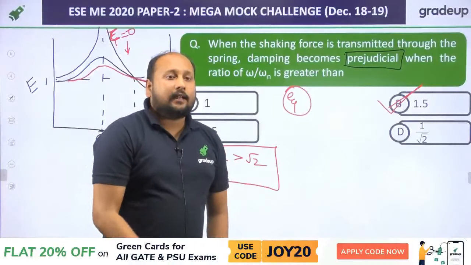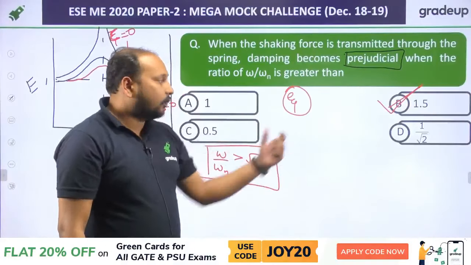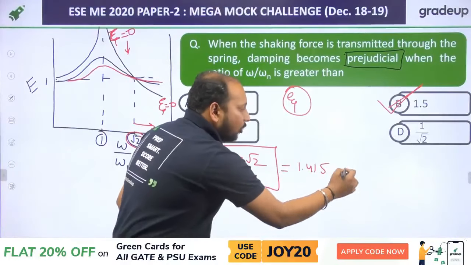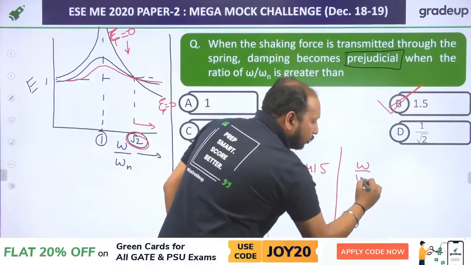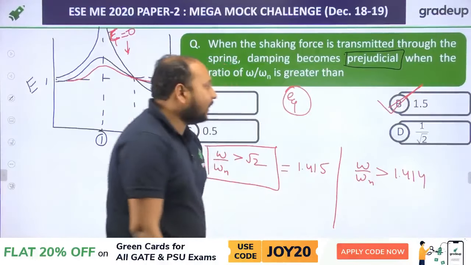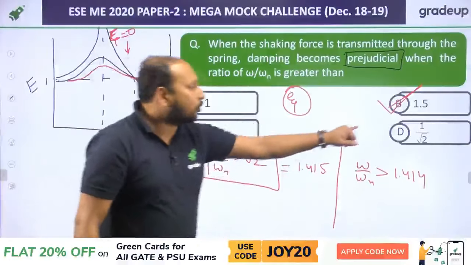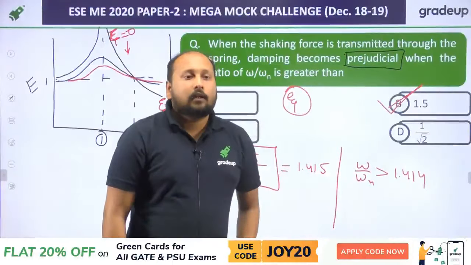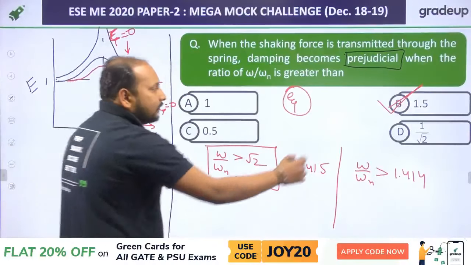No, it's correct. It's under root 2, so it is equal to 1.414. That means your omega by omega n value should be greater than 1.414. So in that case, the most appropriate answer is option B, which is 1.5. Clear? So option B is the correct answer.